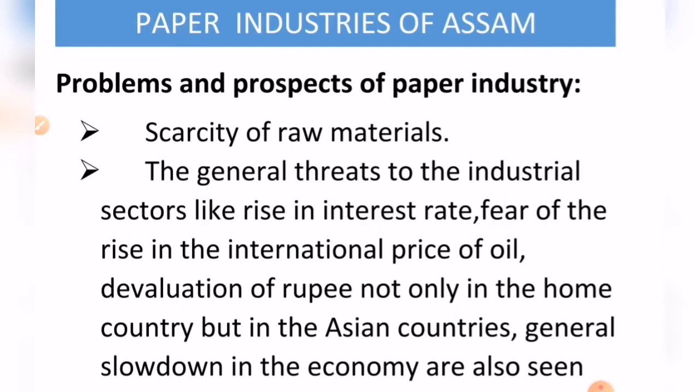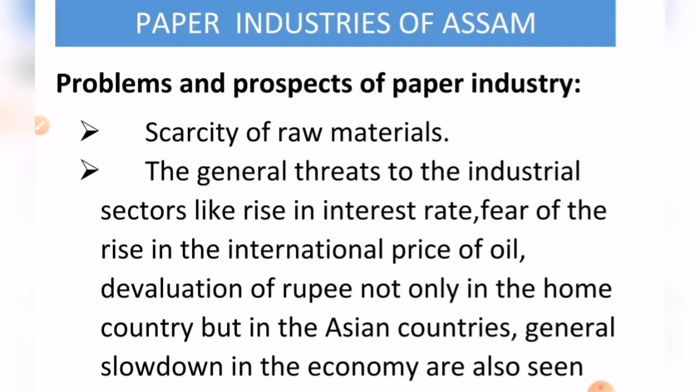We often talk about climate change and the degradation of the forest. This growing consciousness about the preservation of the forest and maintenance of ecological balance is also contributing to the scarcity of raw materials in the production of paper.